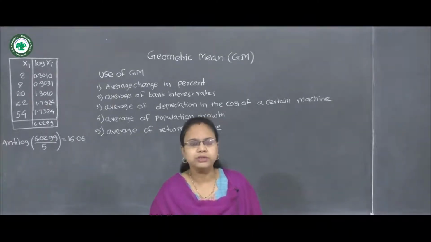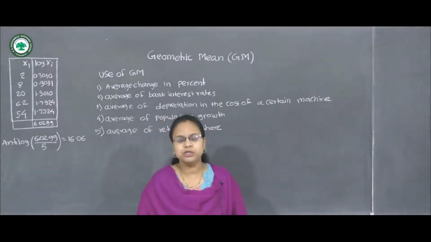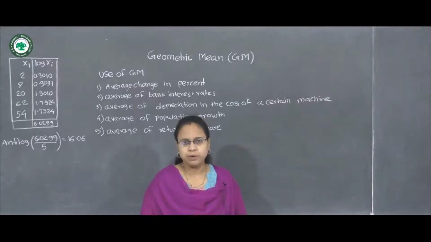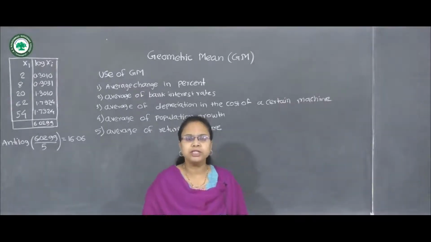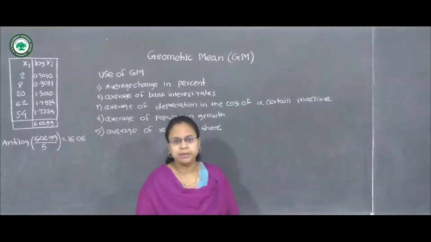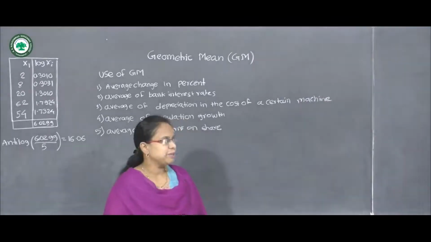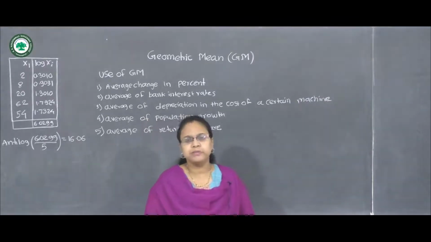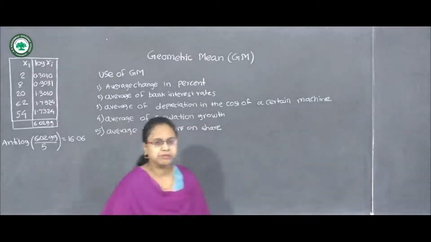Today I am going to teach geometric mean, which is a type of average. We have already learned the types of average: mean, median, mode. These are the types of average, and now we are going to see the geometric mean. There are some situations where the geometric mean is appropriate. So I have written some uses of geometric mean.